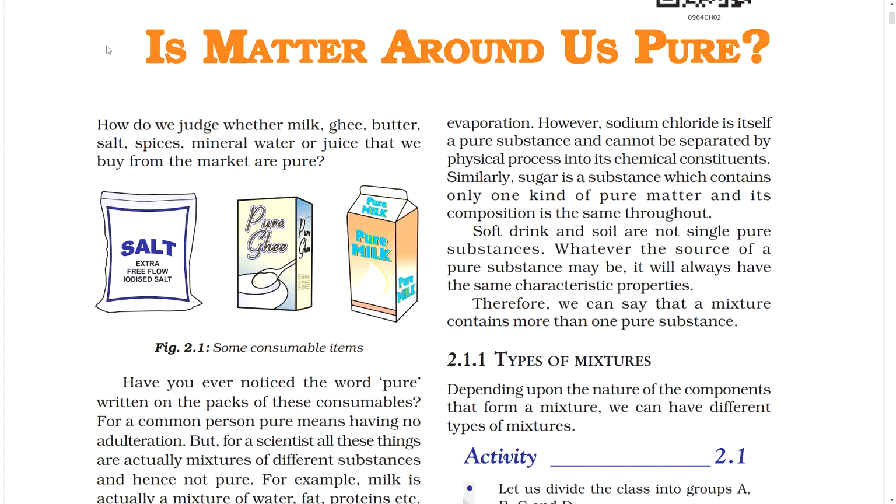Similarly, sugar is a substance which contains only one kind of pure matter and its composition is the same throughout. Soft drinks and soil are not single pure substances. Whatever the source of a pure substance may be, it will always have the same characteristic properties. Therefore, we can say that a mixture contains more than one pure substance.